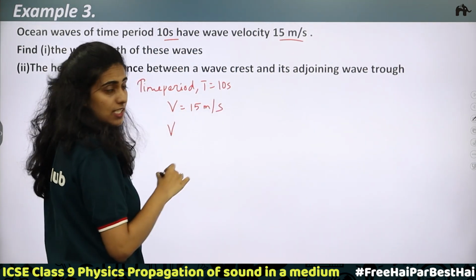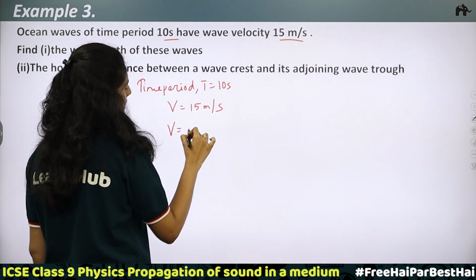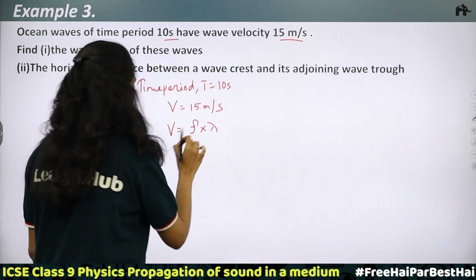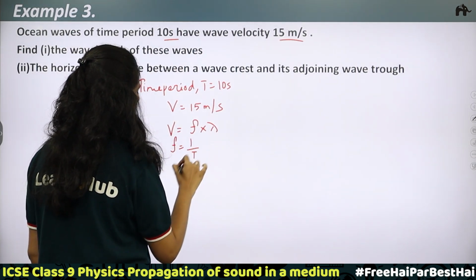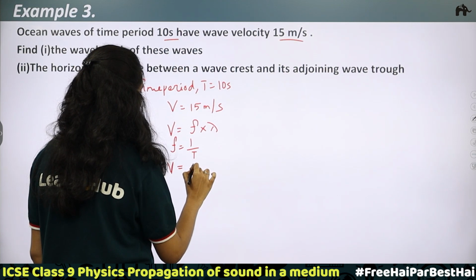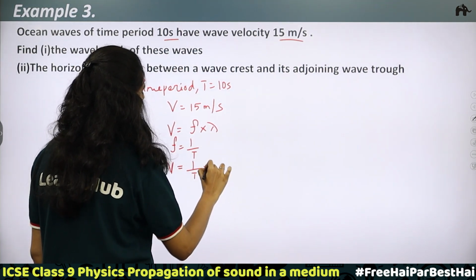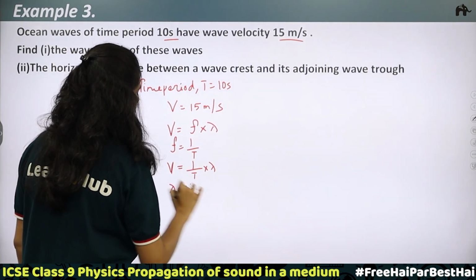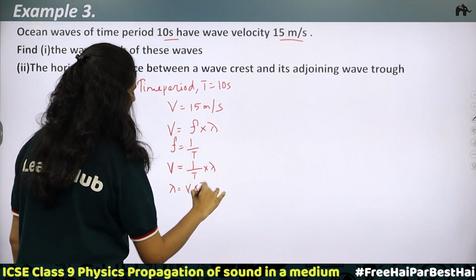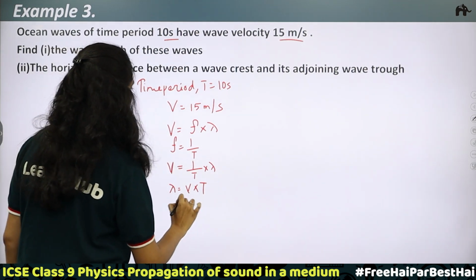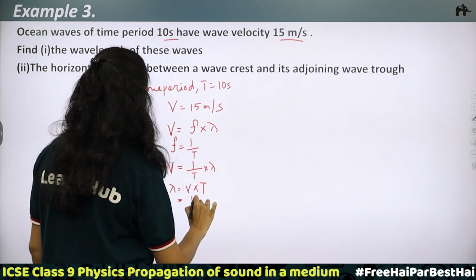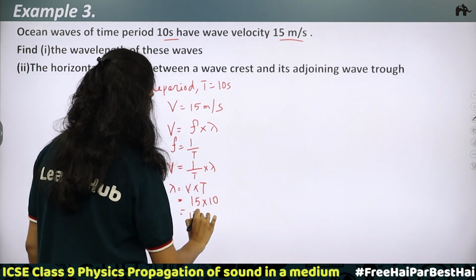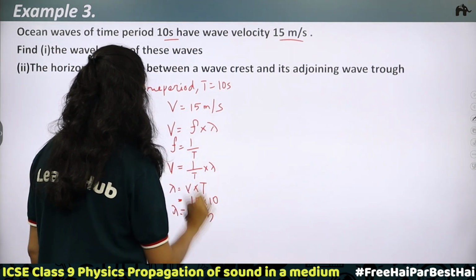Wave velocity is equal to frequency into wavelength lambda. Frequency is 1 by time period, which means wave velocity is equal to 1 by time period into lambda. So lambda will be equal to wave velocity into time period T. Putting the values, 15 meter per second into 10 seconds is equal to 150 meters. Lambda is 150 meters.